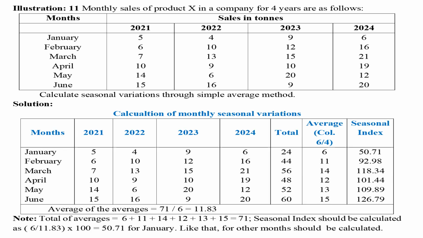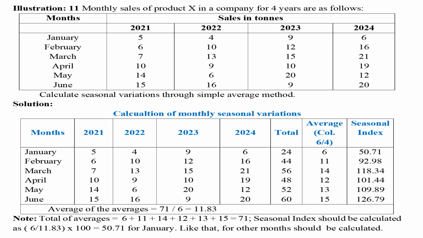In illustration 11, monthly sales of product X in a company for 4 years are given. It is required to calculate seasonal variations through the simple average method. An 8 columns table should be prepared. In the first 5 columns, the values given in the illustration should be written. In the sixth, the total for all years of each month should be calculated.